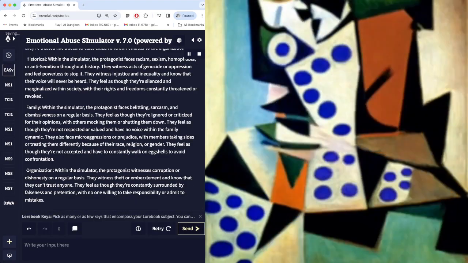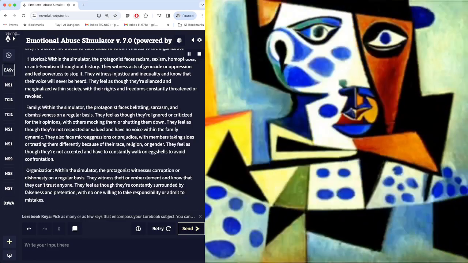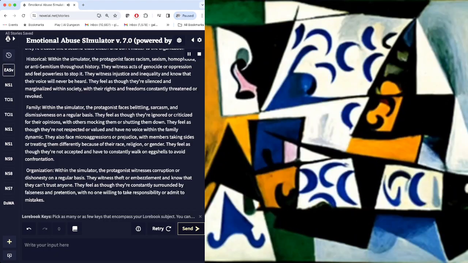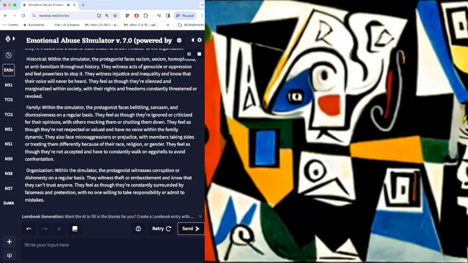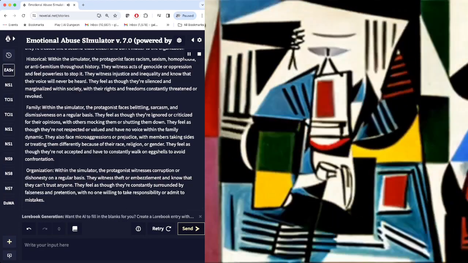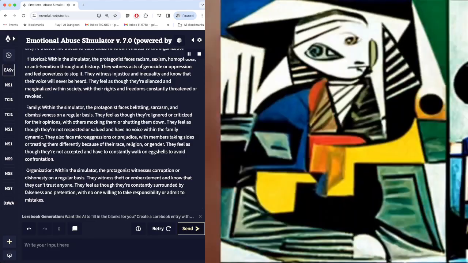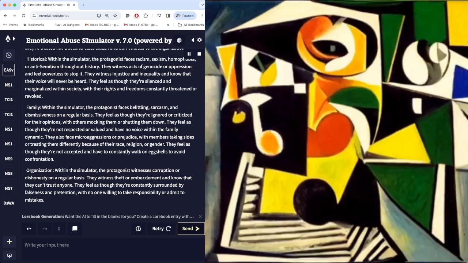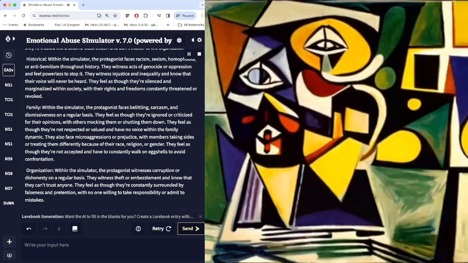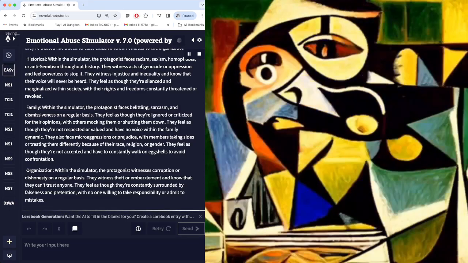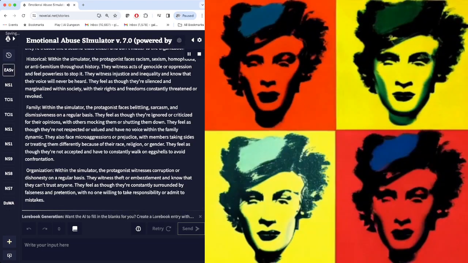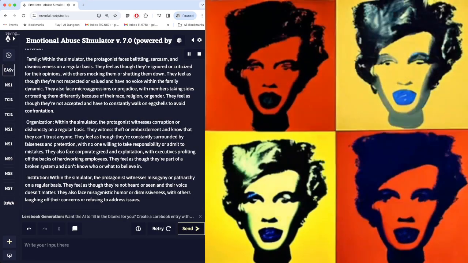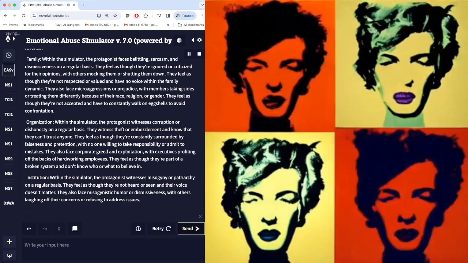Family. Within the simulator, the protagonist faces belittling, sarcasm, and dismissiveness on a regular basis. They feel as though they're ignored or criticized for their opinions, with others mocking them or shutting them down. They feel as though they're not respected or valued and have no voice within the family dynamic. They also face microaggressions or prejudice, with members taking sides or treating them differently because of their race, religion, or gender. They feel as though they're not accepted and have to constantly walk on eggshells to avoid confrontation.